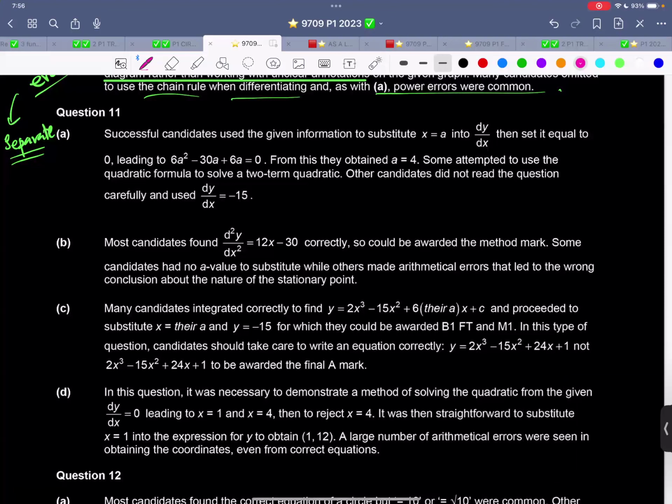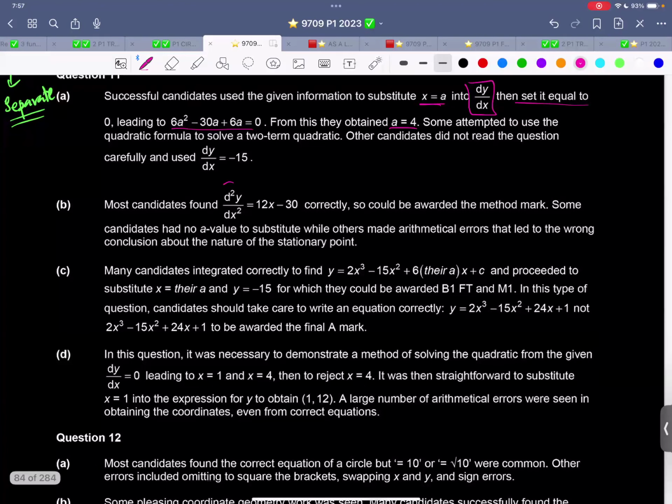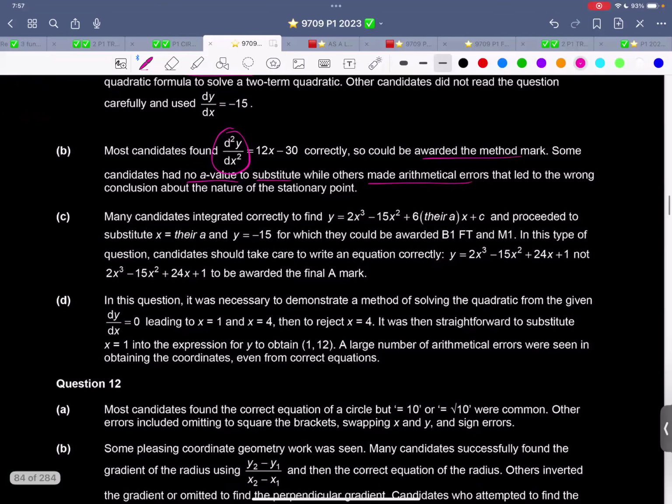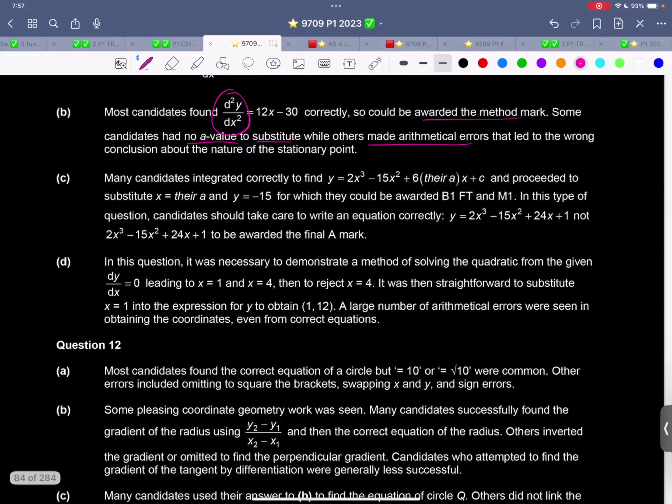So now over here, successful candidates use the given information to substitute x equals a into dy by dx, set it equal to the given value. From this, they obtain a equals 4. Some use the quadratic. Other candidates did not read the question. Most candidates found the second derivative and could be awarded the method mark. Some candidates had no a value to substitute, while others made arithmetic errors, or a wrong conclusion about the stationary points.